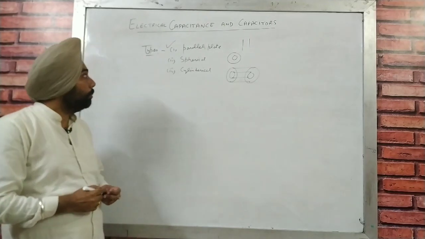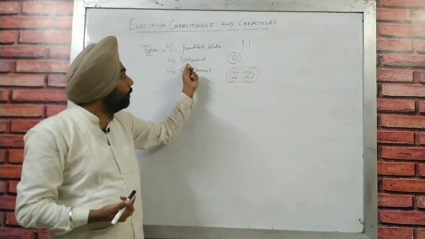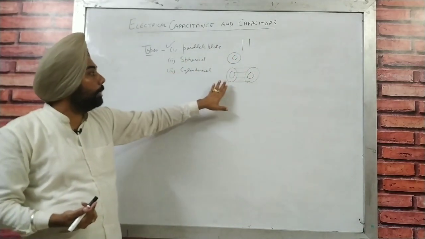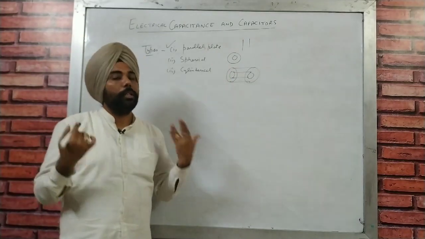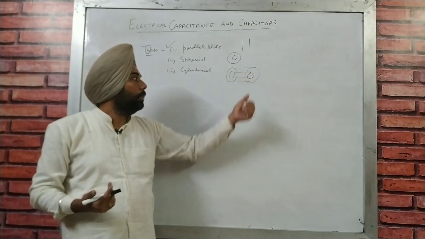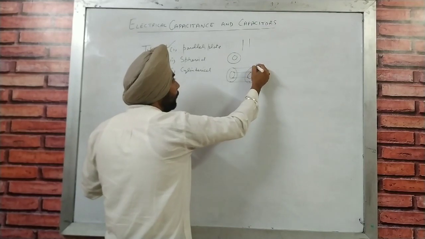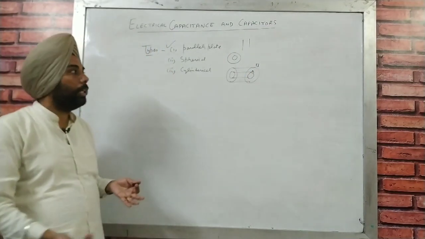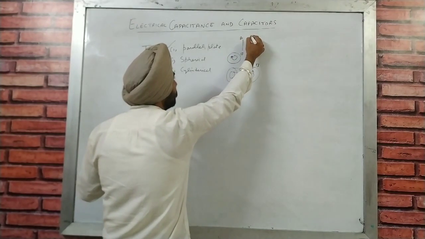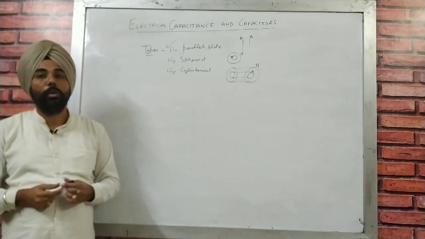In a parallel plate capacitor, the two plates are parallel to each other, and for spherical, the two plates are spherical to each other, and in cylindrical capacitors, the two plates are placed cylindrically, like an envelope of one cylinder around another. So that is going to be two plates. The inside cylinder is going to be plate A, and that is going to be plate B. So that is very easy. For spherical, that is plate A, that is plate B. So that is going to be very easy for you. Now we are moving to the capacitance of a parallel plate capacitor.